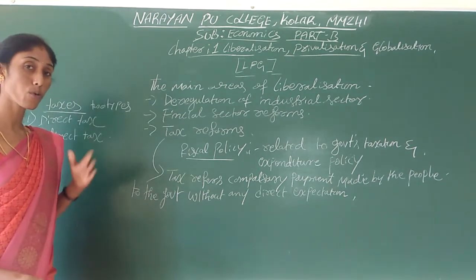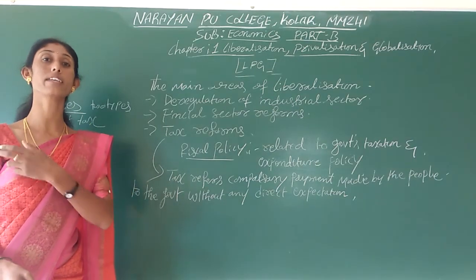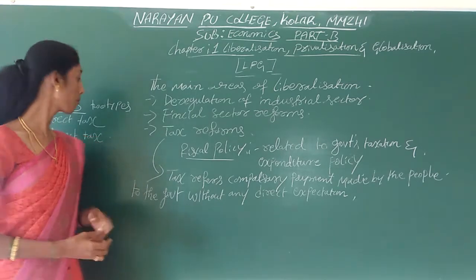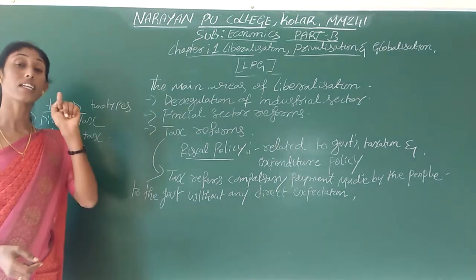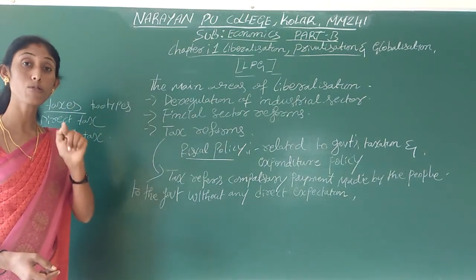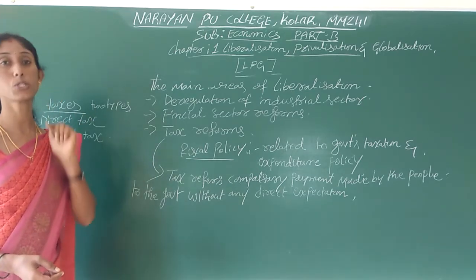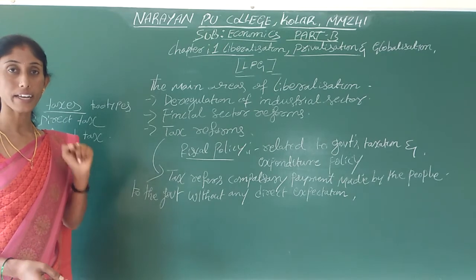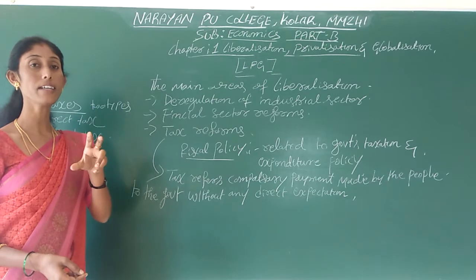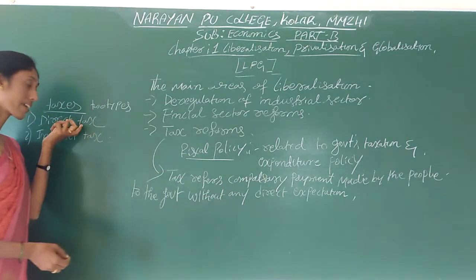Here, first we will know what we mean by direct tax. In exams they will ask what you mean by direct tax, or give examples for direct tax. Direct tax means the taxes which are levied on an individual person's income and the profit of institutions. A direct tax is a tax which is levied on an individual's income and the profit of institutions. That is called a direct tax.